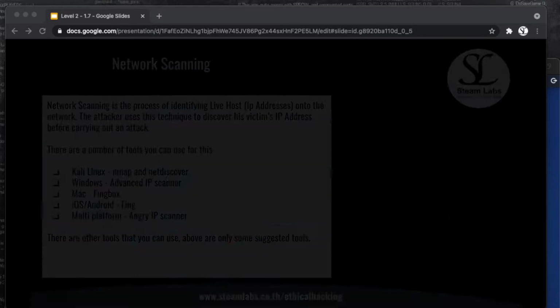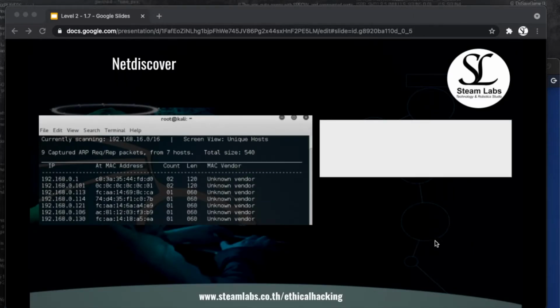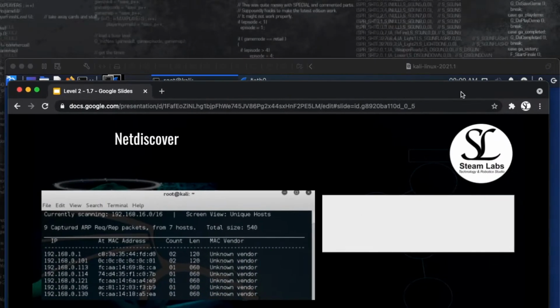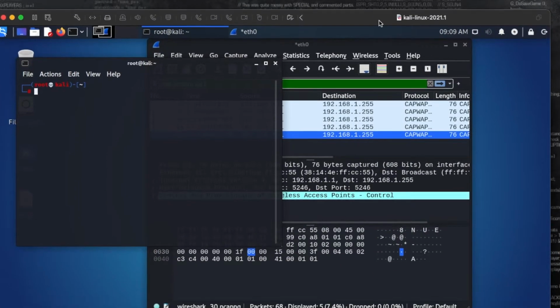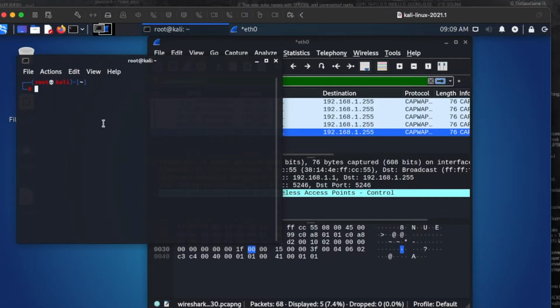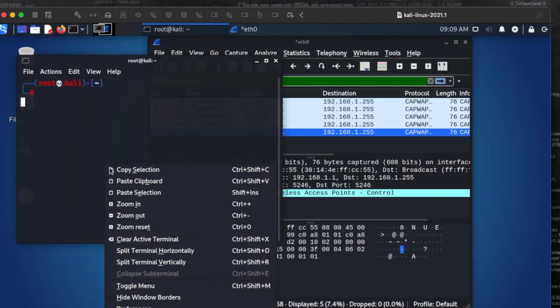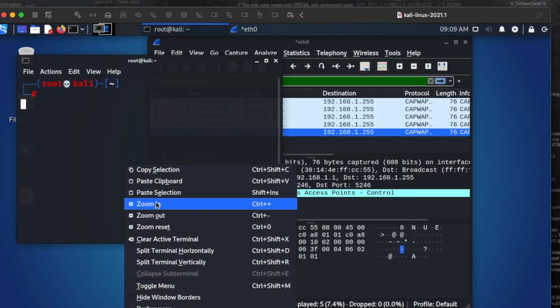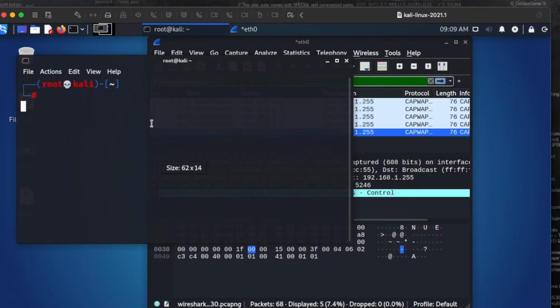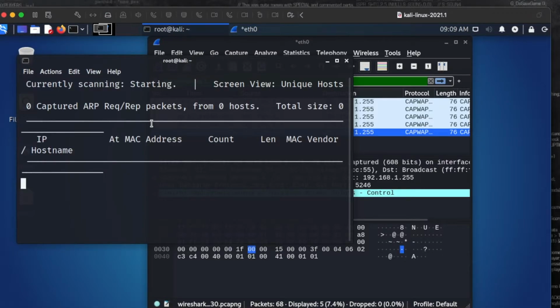So moving on here, NetDiscover is what we're going to dive into now. So we're going to go over to our Kali Linux machine, and we're just going to type in the command NetDiscover. So I'm going to zoom in just so you can see nice and clearly what we are doing, and we're going to type in here NetDiscover, and let's have a look at what this command does when we press enter.